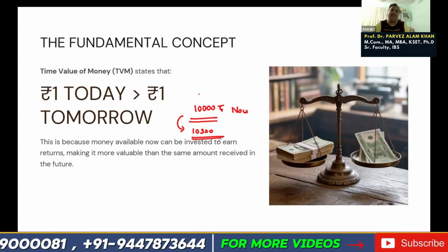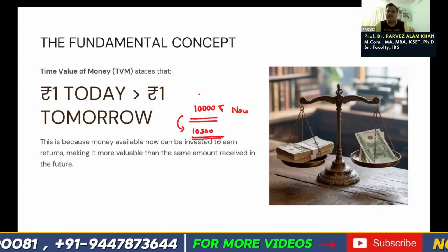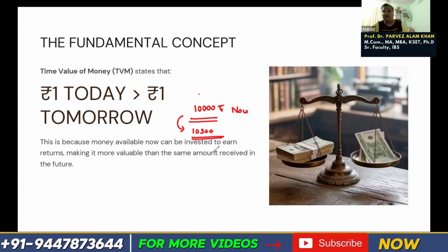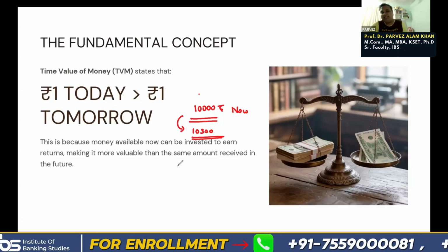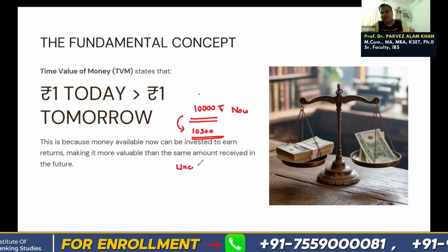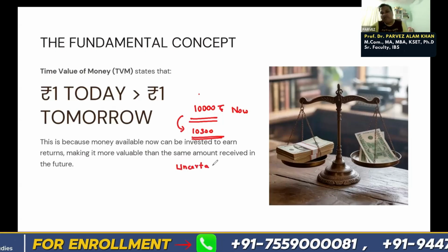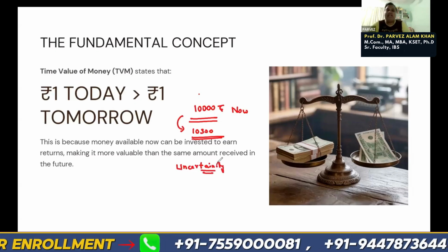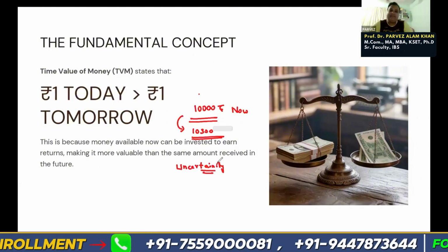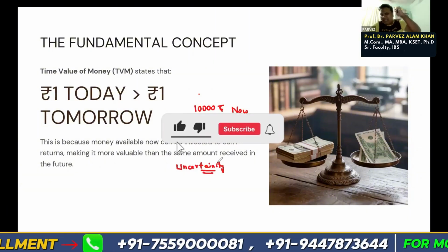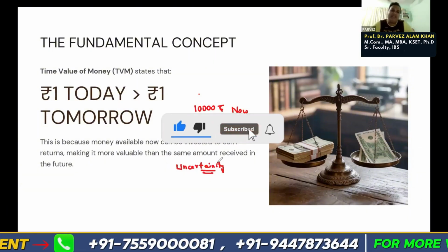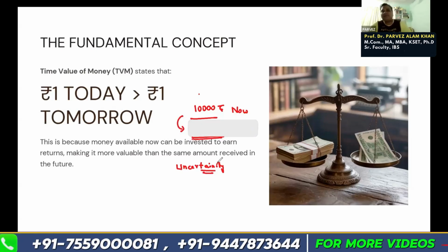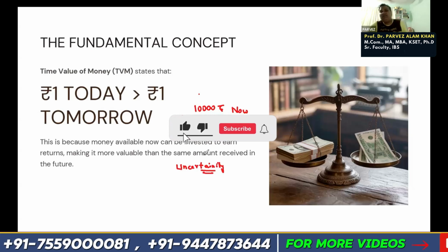So if inflation increases, that 10,000 will have lesser value, right? So what you are having right now will be worth more. And the third thing you can say is uncertainty. Is there any guarantee that you are going to get 10,000 rupees next year? Anything can happen. Maybe at that time I will not be having money, I cannot pay you. So uncertainty will also be there.